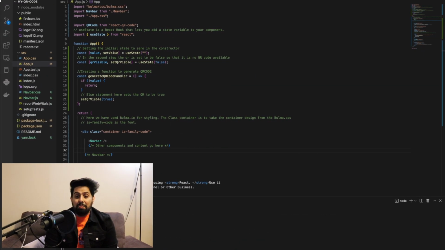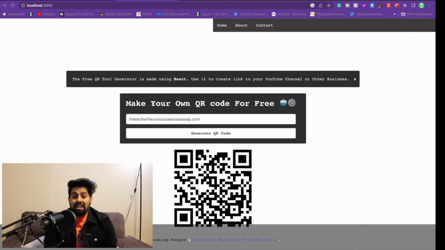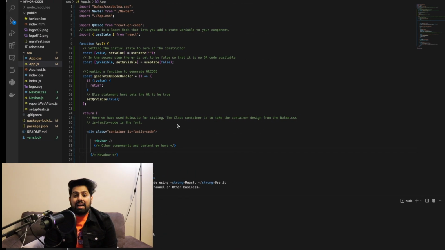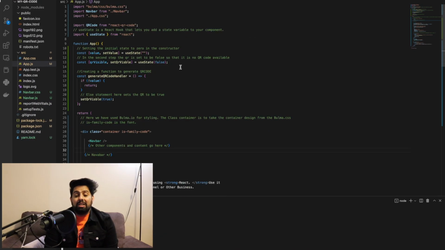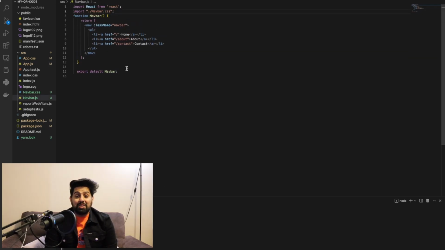In my case, I knew how React works, how state works, how to create the app.js component, how to create the app.css component, and what libraries I need to import in my project in order to make that project. Now let us try to practice this on our own system.